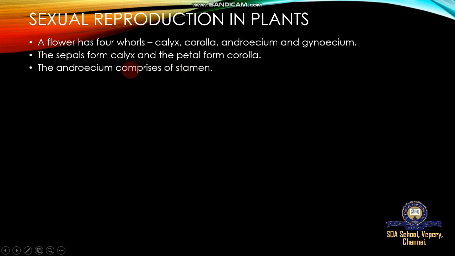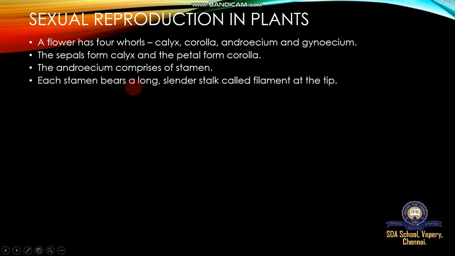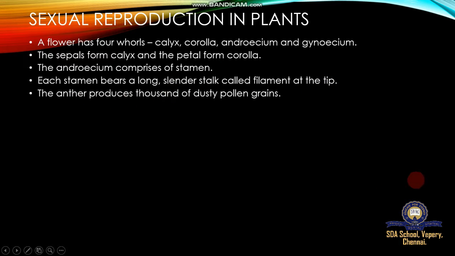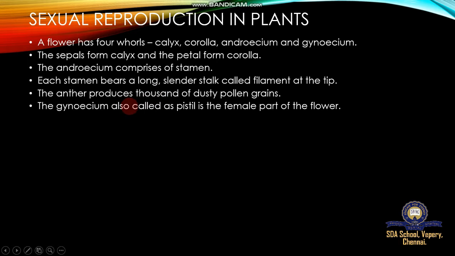The androecium is made up of stamens. Each stamen bears a long, slender stalk called a filament, with an anther at the tip. The anther produces thousands of dusty pollen grains. So the presence of many pollen grains forming dust-like contents makes this the pollen grain or male gamete bearing part.